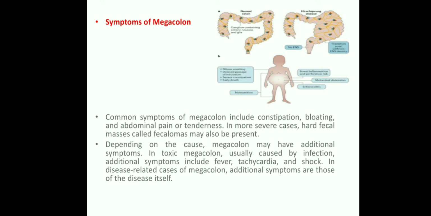In more severe cases, a hard fecal mass, called fecaloma, may also be present. Here there is no evacuation of stools, so the child has constipation.